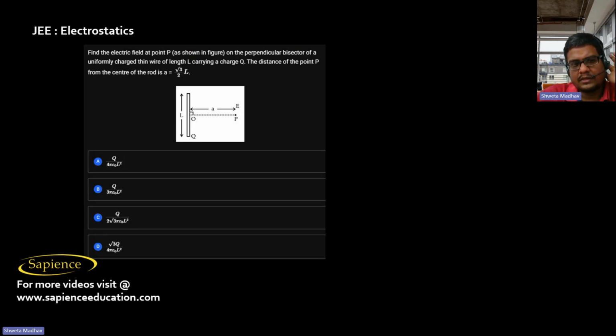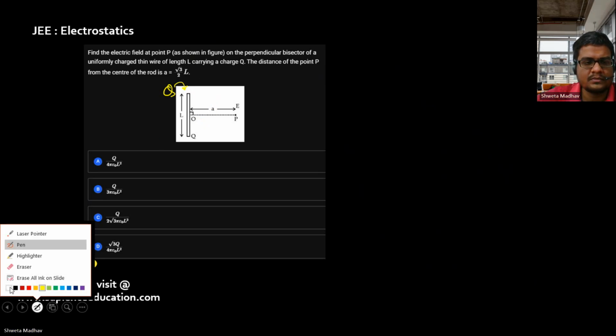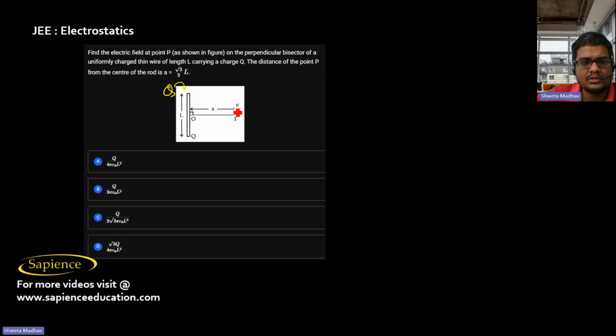And here it is told, find the electric field at point P as shown in the figure on the perpendicular bisector of a uniform charge thin wire of length L carrying a charge Q. So it carries a charge Q. The distance of the point P from the center of the rod is root 3 by 2 L.